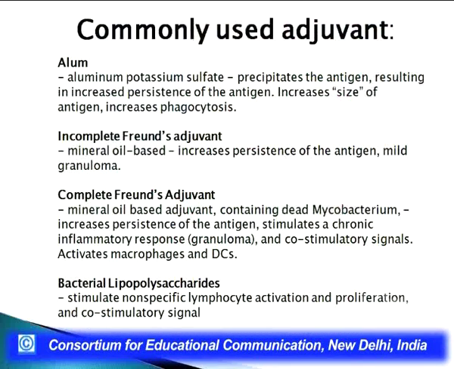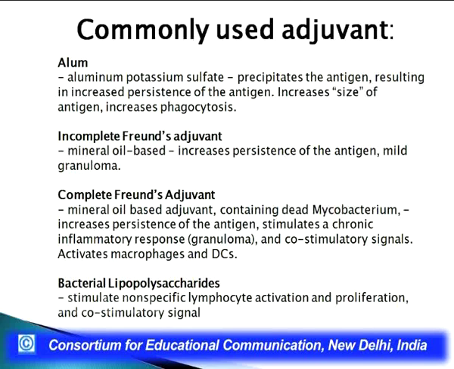The longer the antigen stays in the body and does not get metabolized by the system, there are chances that it will keep on tinkering with the immune system, and a continuous immune response will be produced against this antigen. So, the purpose of adding an adjuvant, as I gave you examples, there are incomplete Freund's adjuvant and complete Freund's adjuvant. Complete Freund's adjuvant has some mycobacteria.